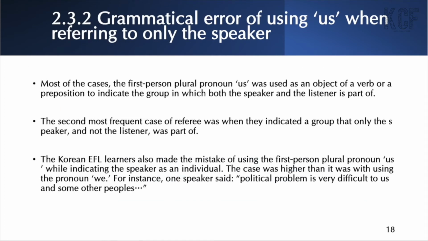So our major findings were, in most of the cases, the first-person plural pronoun us was used as an object of a verb or a preposition to indicate the group in which both the speaker and the listener are part. The second most frequent case of referee was when they indicated a group that only the speaker and not the listener was part of. The Korean EFL learners also made the mistake again of using the first-person plural pronoun us while indicating the speaker as an individual. The case was higher than it was with the pronoun we. For instance, one speaker said, "Political problem is very difficult to us and some other peoples."